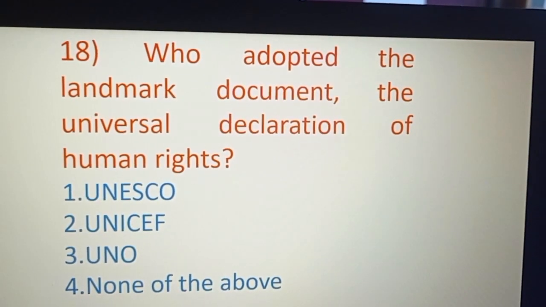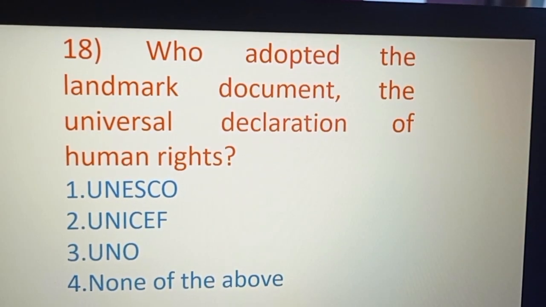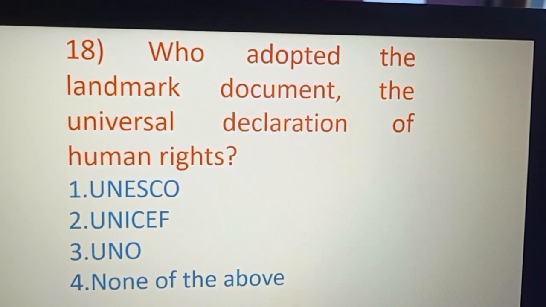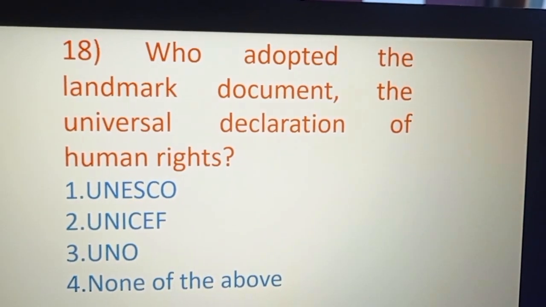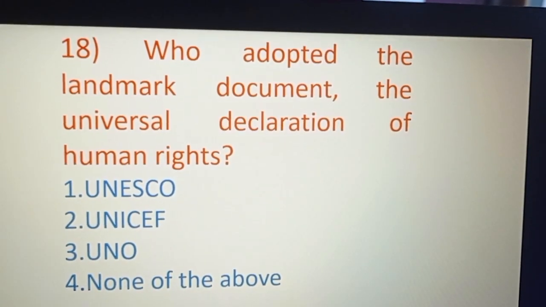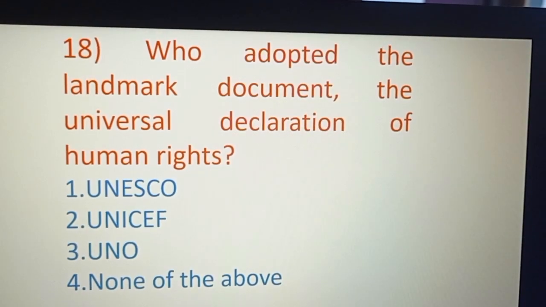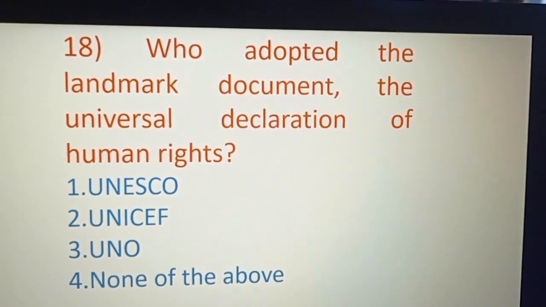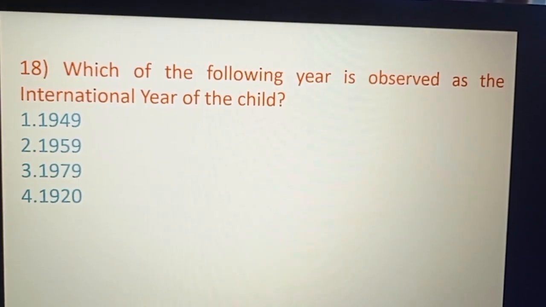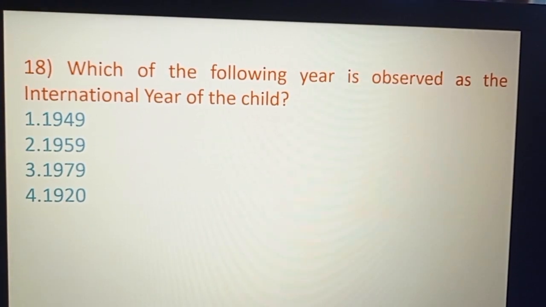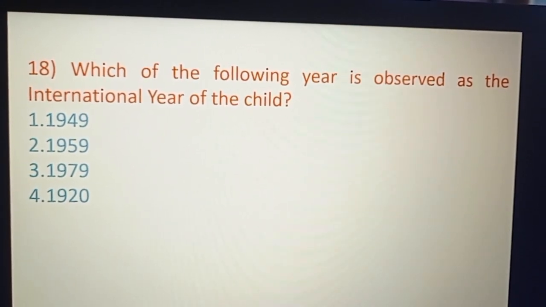Question number 18. Who adopted the landmark document, the Universal Declaration of Human Rights? Option A. UNESCO. Option B. UNICEF. Option C. UNO. Option D. None of the above. And the right option is option number C. UNO.